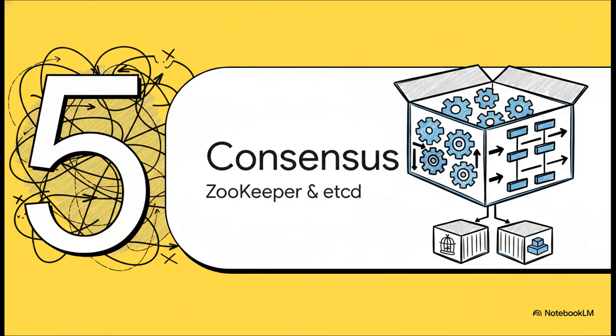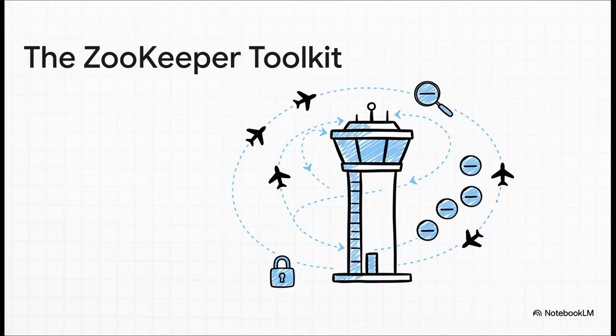Okay, let's be real for a second. Building one of these algorithms from scratch is, well, legendarily difficult. Like Nobel Prize-winning PhD-level difficult. Which is why, thankfully, we have these amazing battle-tested tools that give us what you could call consensus in a box. You can think of tools like Zookeeper and etcd as the air traffic control tower for your entire distributed system. They handle all the really hard parts, the consensus, the leader elections, detecting failures, and they give your applications the basic tools they need to coordinate with each other safely. Your apps are the airplanes, Zookeeper is what keeps them from crashing into each other.